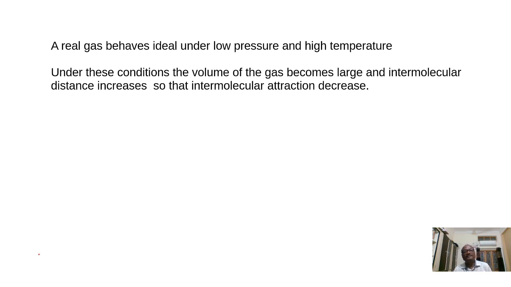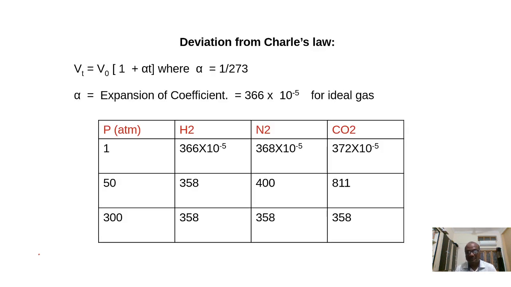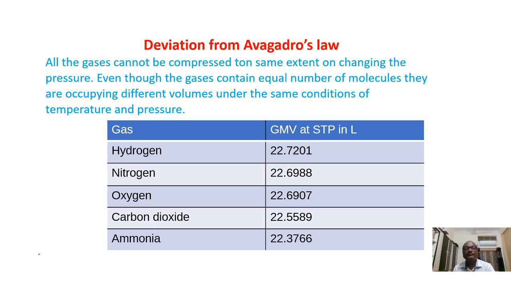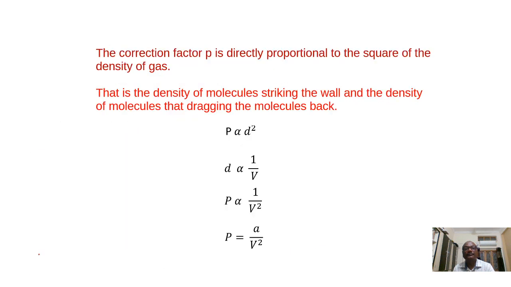A real gas behaves ideal under low pressure and high temperature, we have discussed. Under these conditions, the volume of the gas will become very large and intermolecular distance will increase. So intermolecular attraction forces also decrease. So small p, the correction factor, is directly proportional to D square.